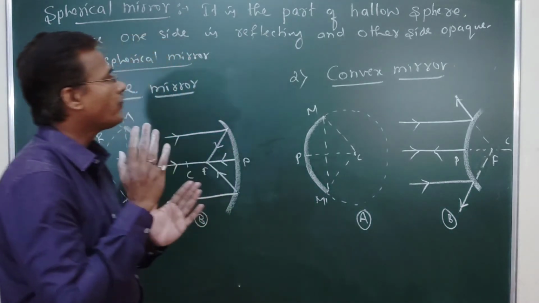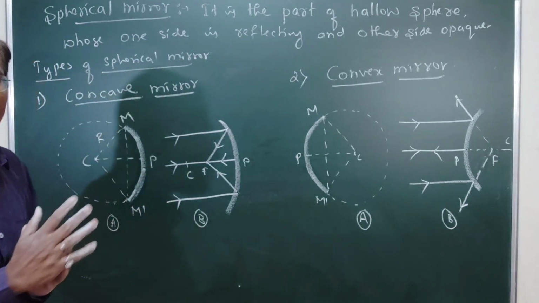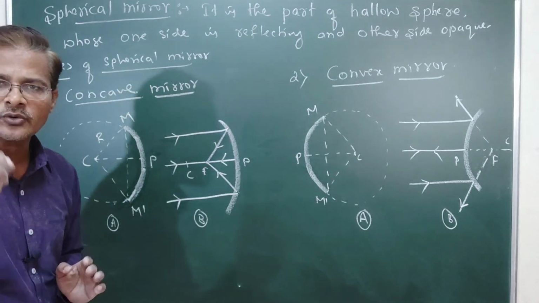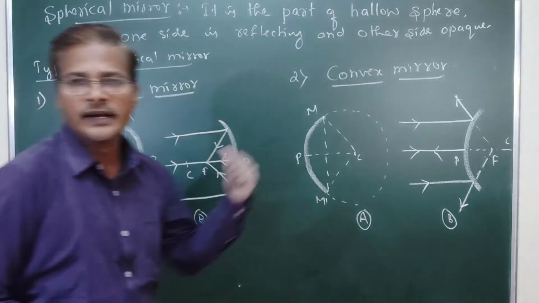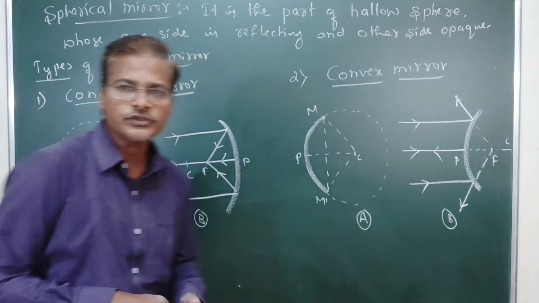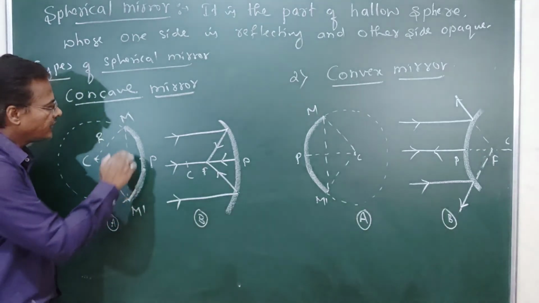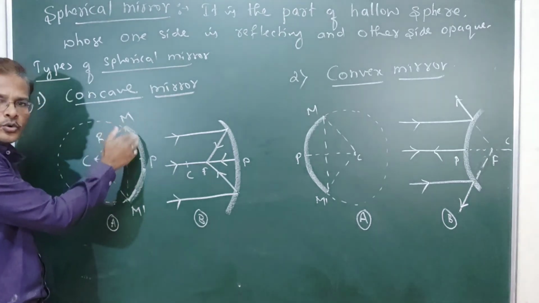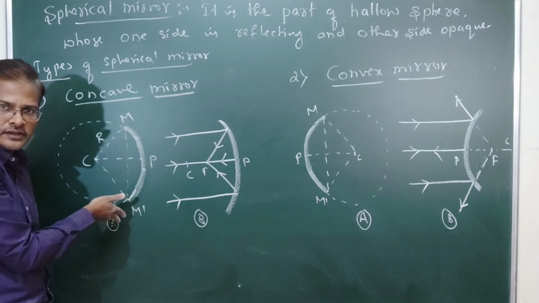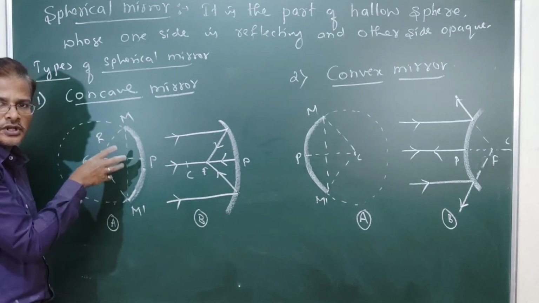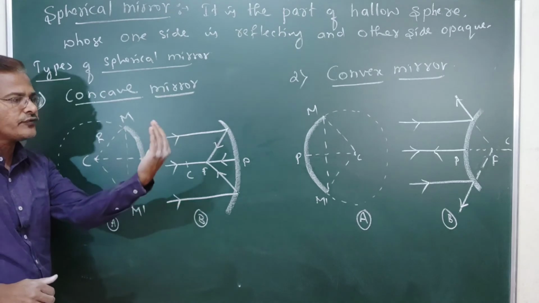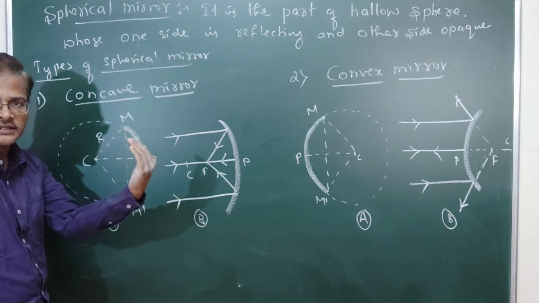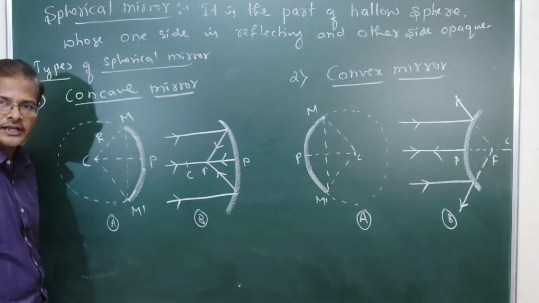So it is a part of a hollow sphere whose one side is reflecting and the other side is opaque. There are two types: the concave mirror and the convex mirror. In a concave mirror, the inner part is smooth and reflecting, and the outer, bulging part is silvered. If you observe, the bulge portion is away from the observer. That type of surface is the reflecting surface.